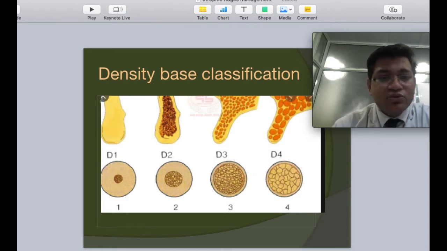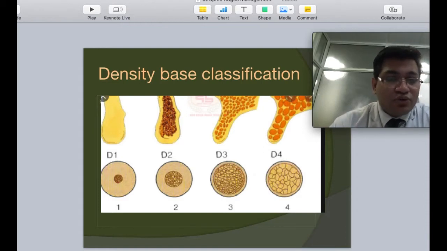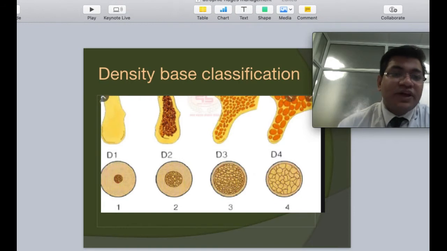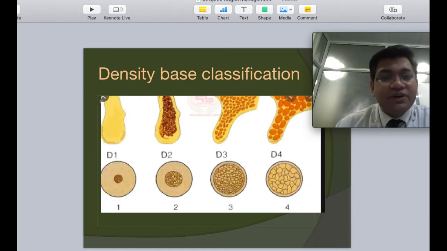So the ideal bones are D2 and D3, but most often in the maxilla, especially the posterior maxilla, we come across bones that are either D3 or D4. So we have to improvise, change, and adapt, or use techniques which would help in a good implant placement with regards to primary stability as well as long-term survival, and with a prosthetic or occlusal rehabilitation in mind.